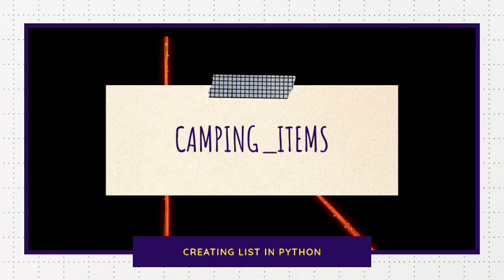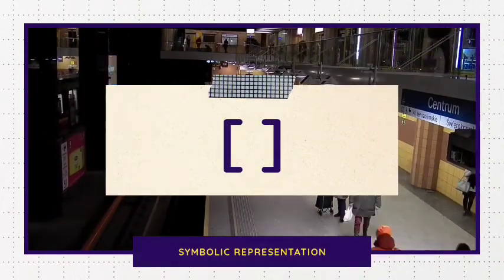To create list in Python we need to give it a name. Let's call it camping_items. In Python we use square brackets to represent list.